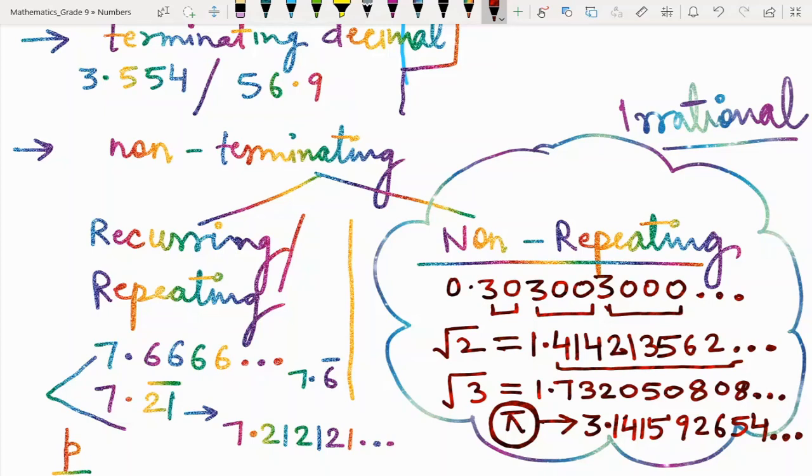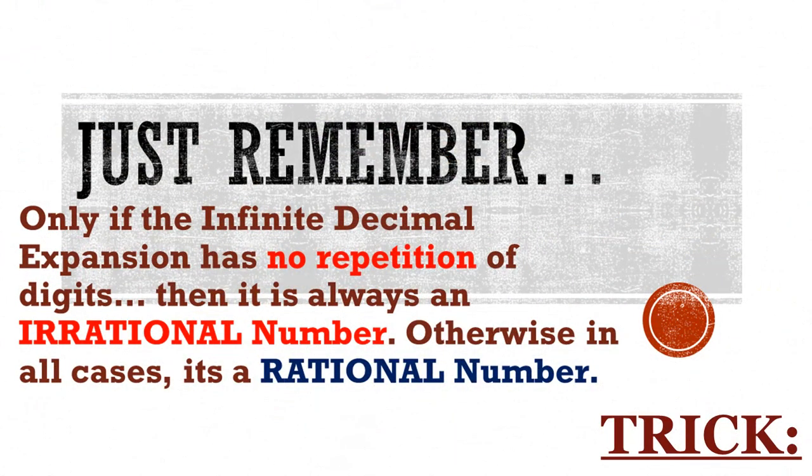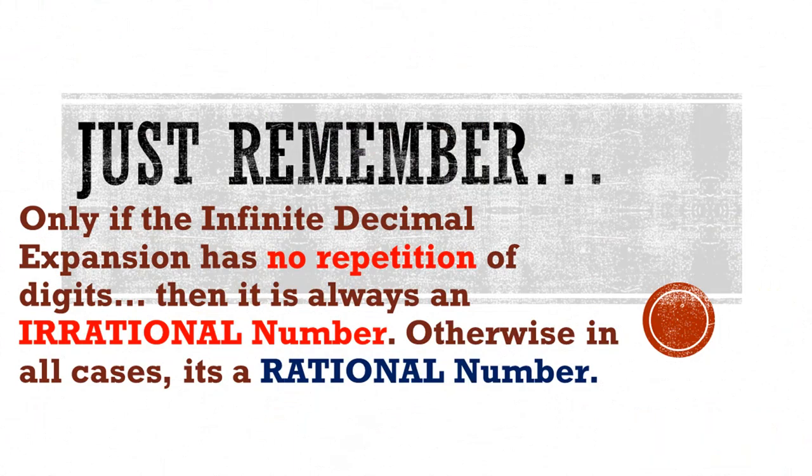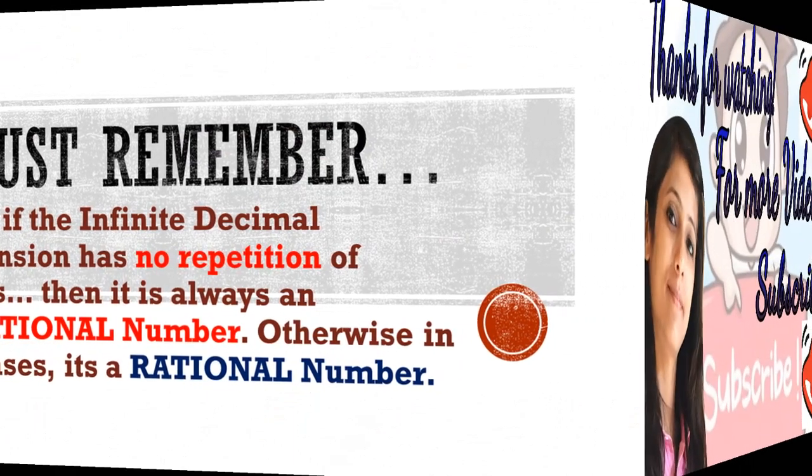So this is also an irrational number. So just remember, if you have non-terminating decimal expansion, then you have to think of the category of irrational or rational. So I hope the difference between a rational and irrational is clear to you.